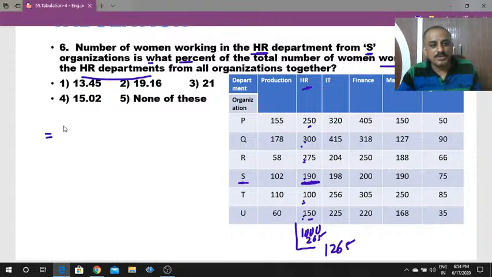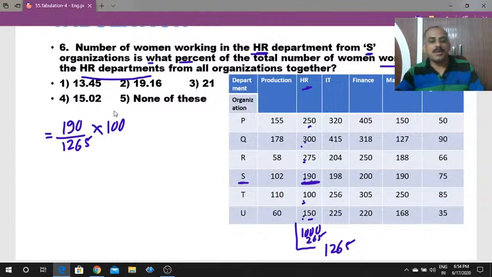How much percentage? 190 by 1265. Percentage means per 100, therefore multiply with 100. Both the values 190 and 1265 cancel with 5. 5 3s are 15, 5 8s are 40, 5 2s are 10, 5 5s are 25, 5 3s are 15. It is equal to 38 into 100, which is 3800.